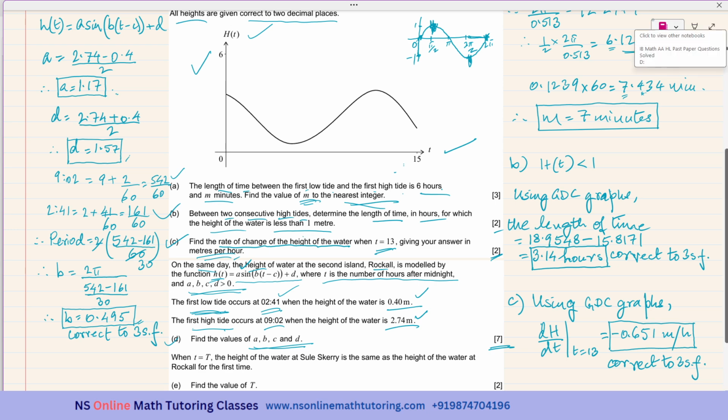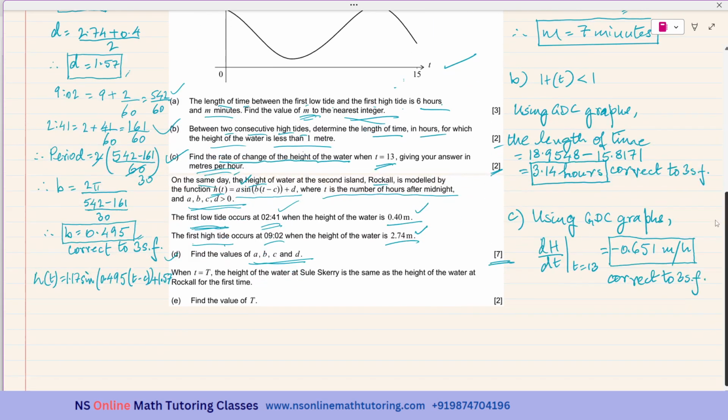And now I have to get the value of C. We get the value of C last of all. So first of all, I'll be rewriting this expression. H of t, this time in place of A, I'll be writing 1.17, and sine, B is 0.495, and t minus C plus D is 1.57.